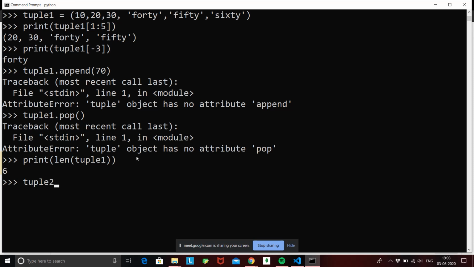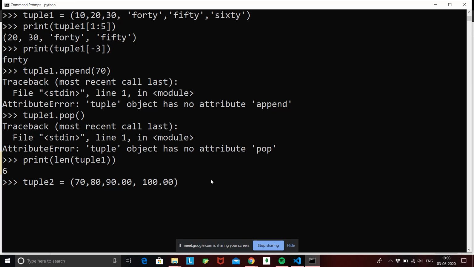Similarly, if I create another tuple called tuple2, again with round brackets, always remember round brackets are used for tuples, and then I put in 70, 80, 90.0 and 100.0.